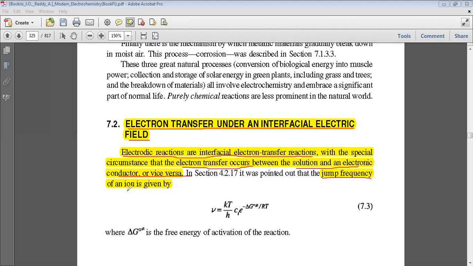The jump frequency of an ion is given by this expression: mu is equal to kT upon h, e raised to the power minus delta G naught upon RT, where delta G naught is the free energy of activation of the reaction.